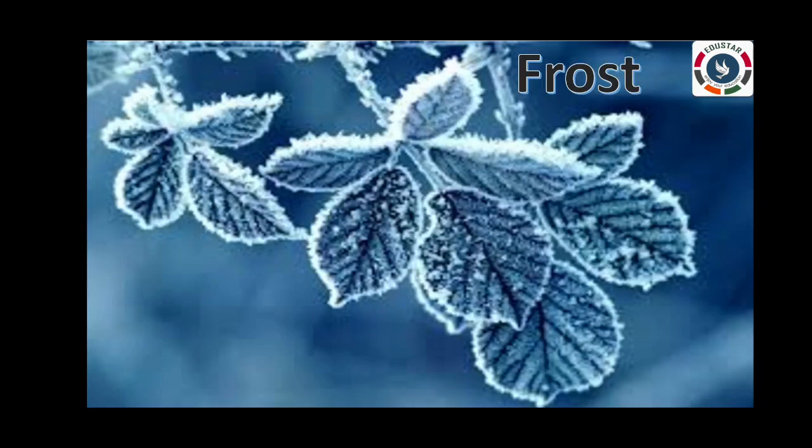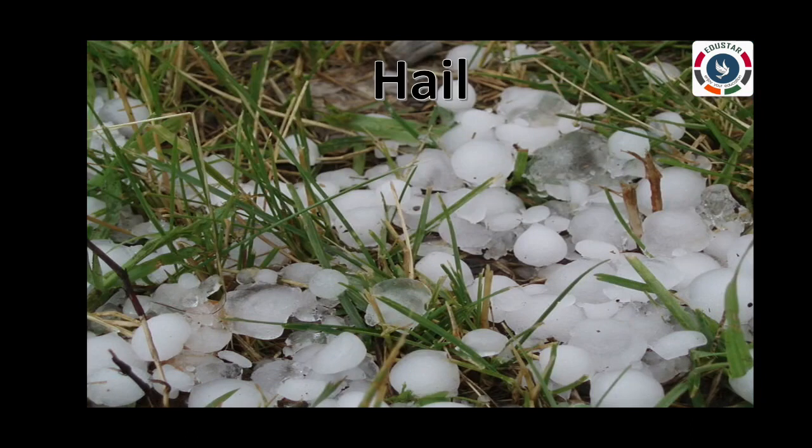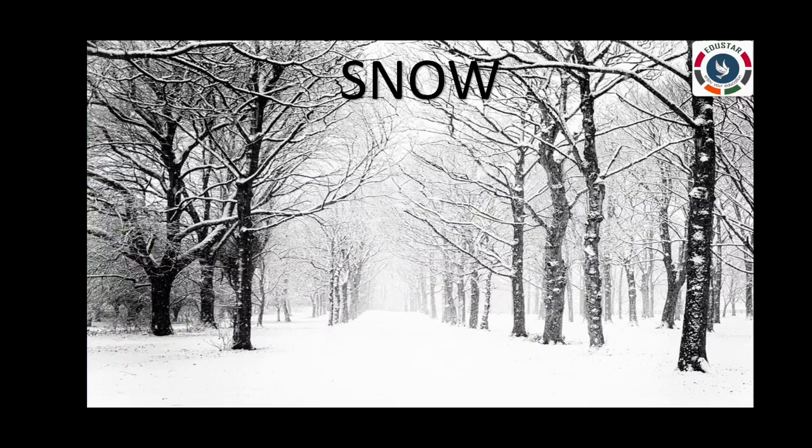Frost. When it is very cold, dewdrops freeze to form crystals of ice. This is called frost. Hail. When raindrops pass through a very cold region of the atmosphere, they freeze to form pellets of ice. These pellets of ice are called hail, and they fall to the ground.